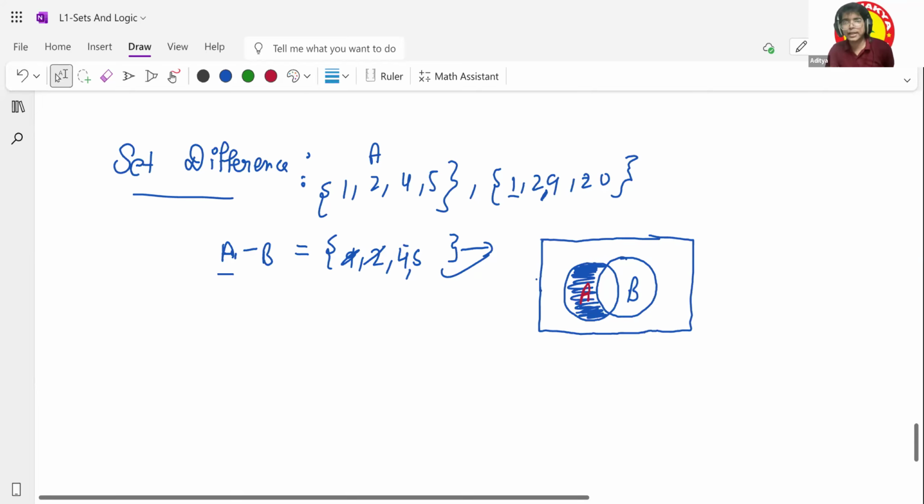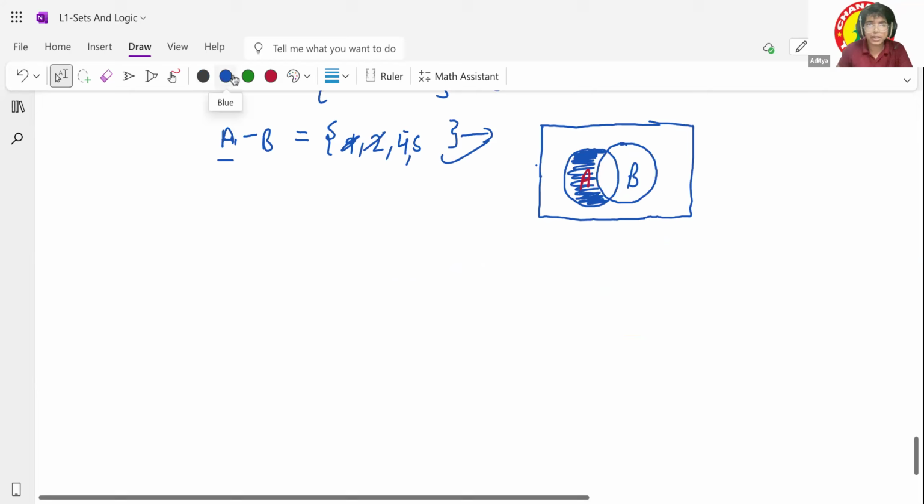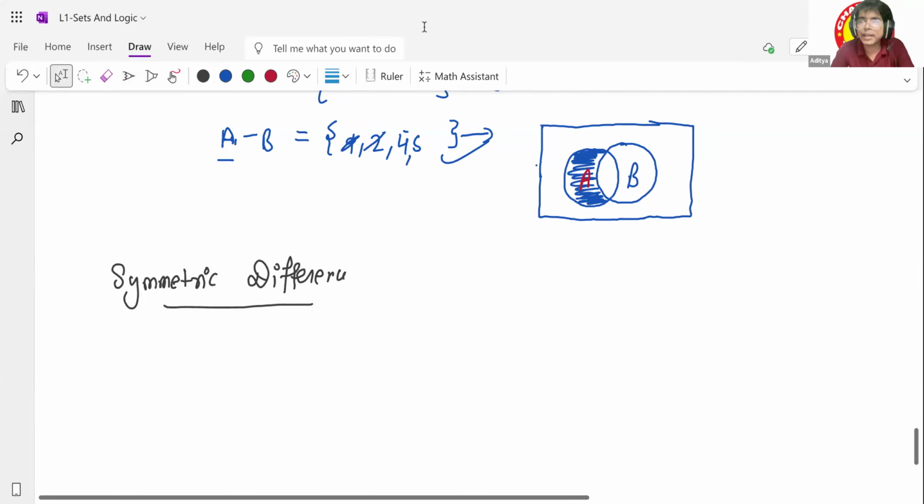Another thing that comes up is the symmetric difference. So what is the symmetric difference? The elements you have can be from A, they can be from B, but they should not be elements which are in the intersection of both. Understood this part? We represent symmetric difference as A delta B. This delta means symmetric difference.